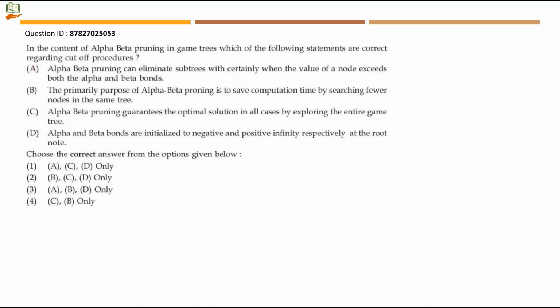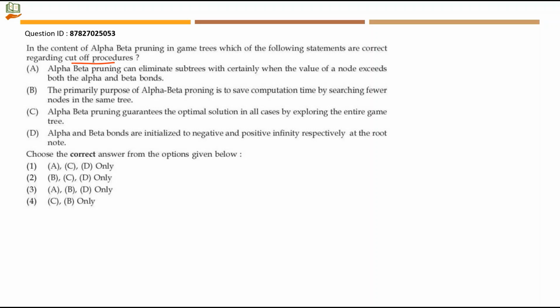Next question. In the context of alpha beta pruning in game trees, which of the following statements are correct regarding cutoff procedures? We have already learnt about alpha beta pruning in many previous year question papers. So using that knowledge, we will try to find out which statements are correct and which statements are wrong. So let's start with A. Alpha beta pruning can eliminate subtrees with certainty when the value of a node exceeds both the alpha and beta